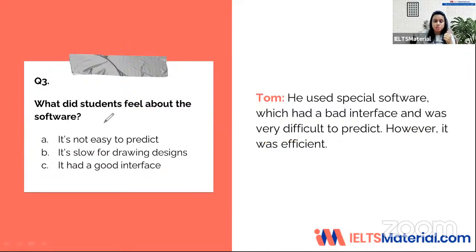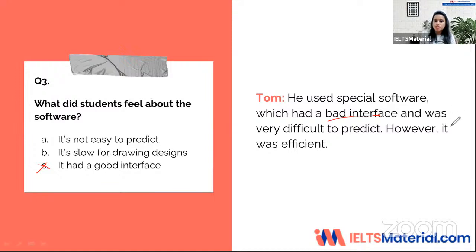Yes, let's move on to question number 3, which is, what did the students feel about the software? Tom, so the answer is with Tom. But before we move on to the answer, let's see the options A, B, C. It is not easy to predict. Slow for drawing designs. It had a good interface. So he used a special software which had a bad interface. So I can definitely eliminate option C because it is the complete opposite. It's a bad interface and it's a good interface, so they do not match at all.